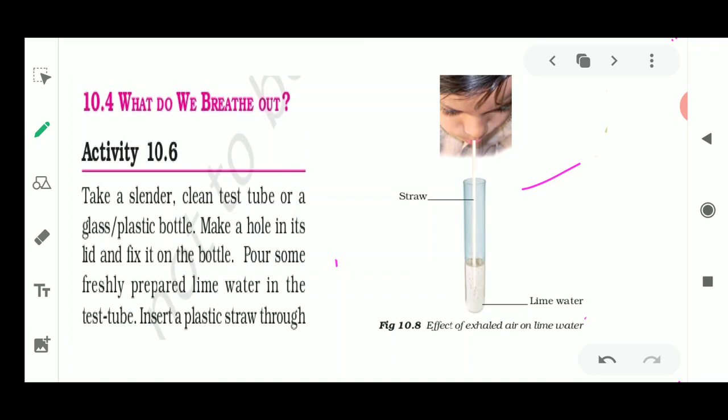So this is the test for carbon dioxide, where you are breathing out carbon dioxide, you are exhaling carbon dioxide, which is going to react with this clear lime water to turn it into a milky solution. Fine. So we breathe out carbon dioxide. That is proved by this activity. Now I hope this activity is clear to everybody.